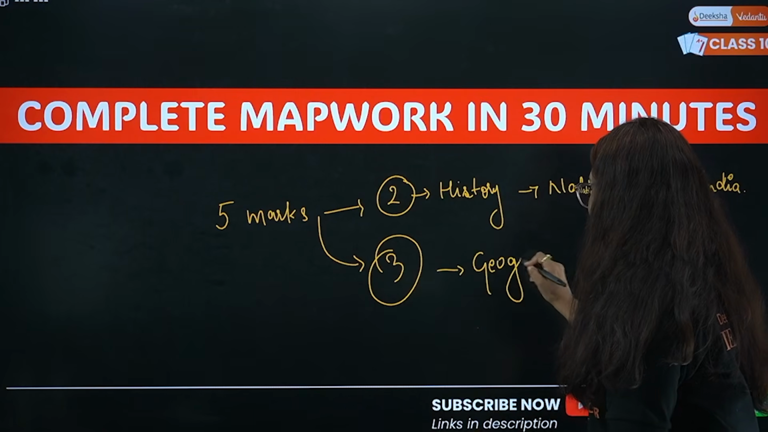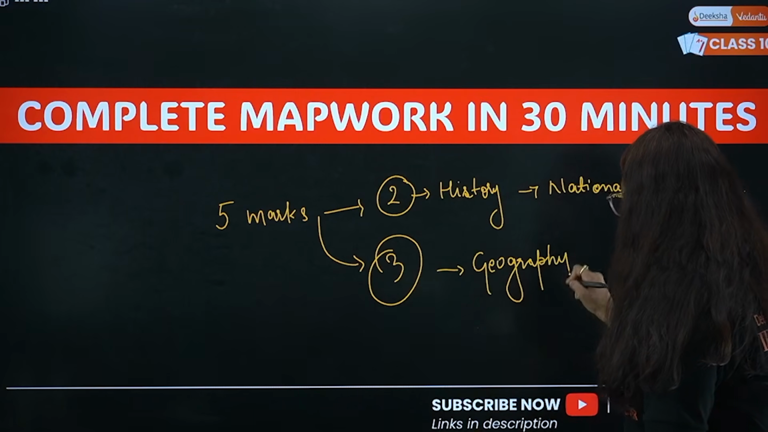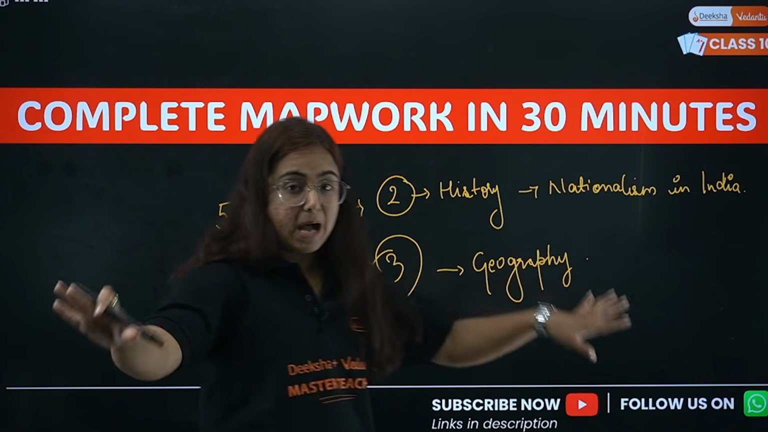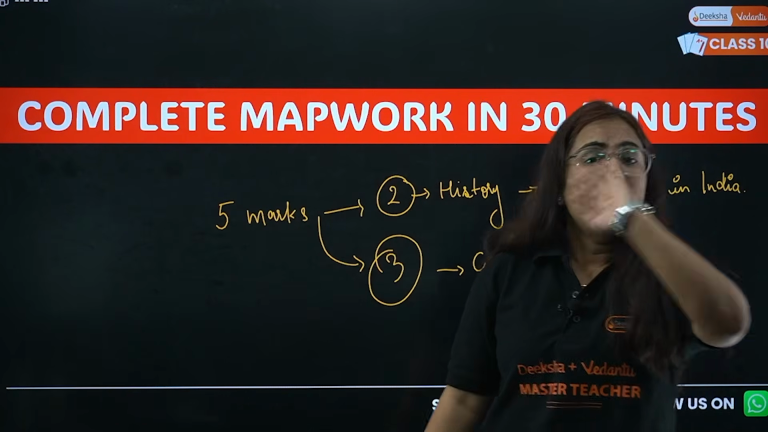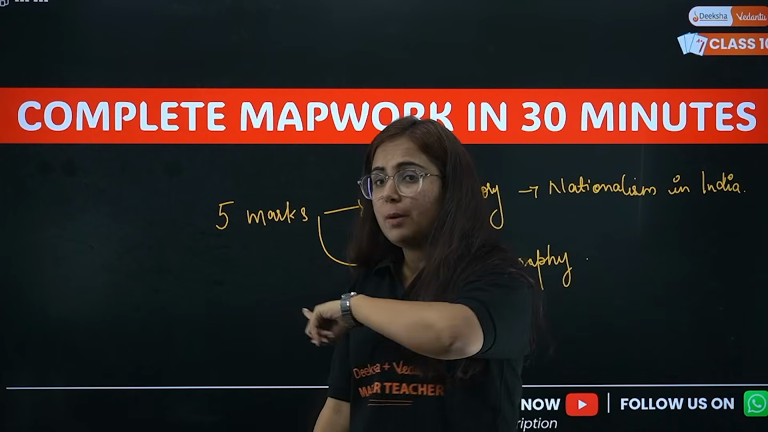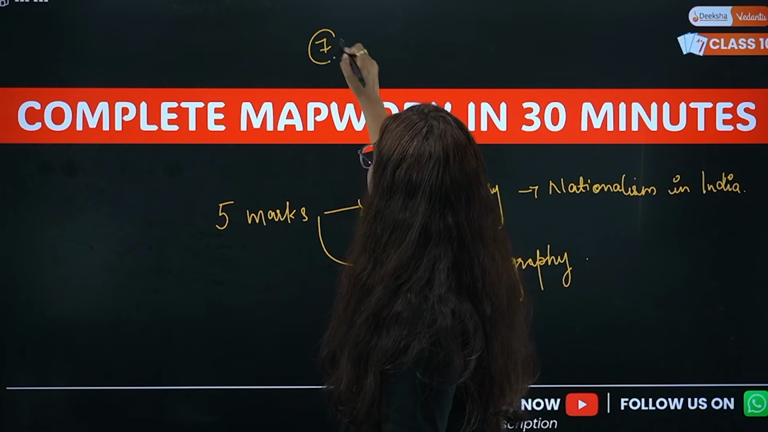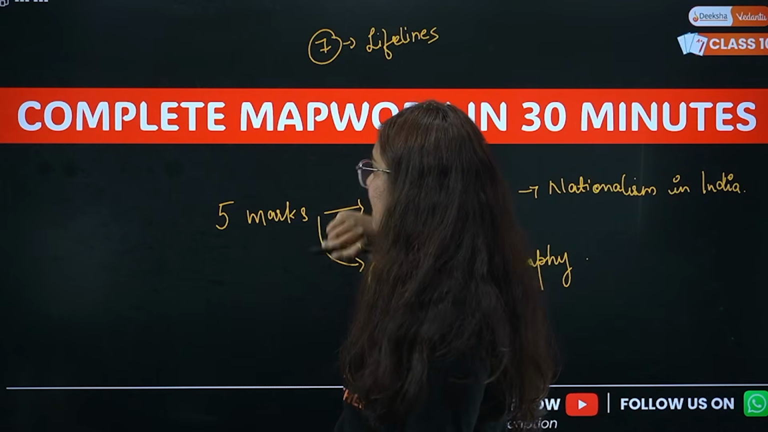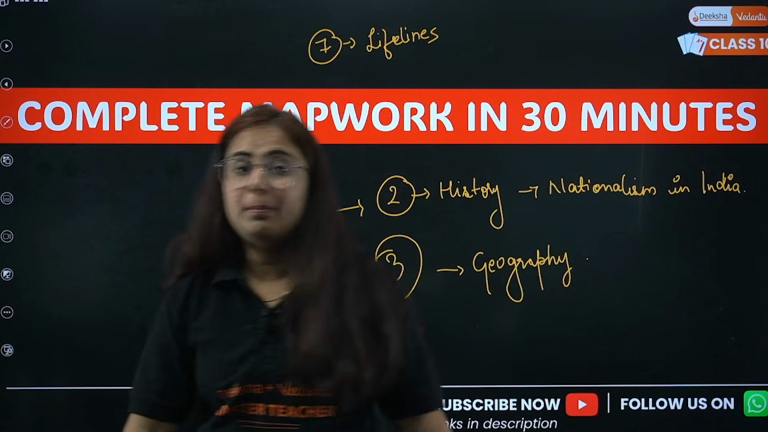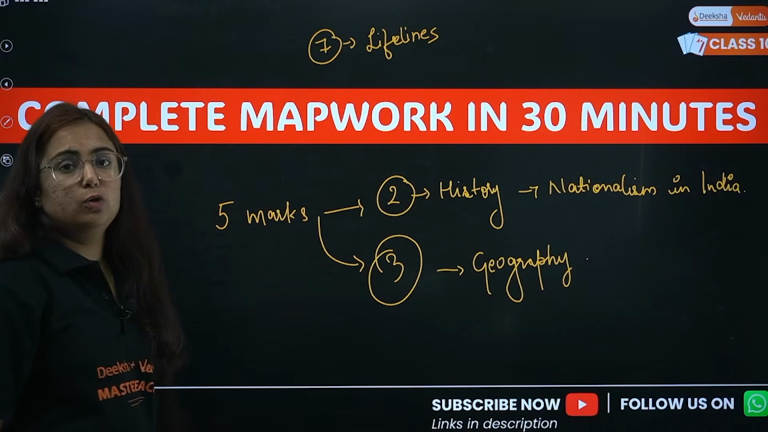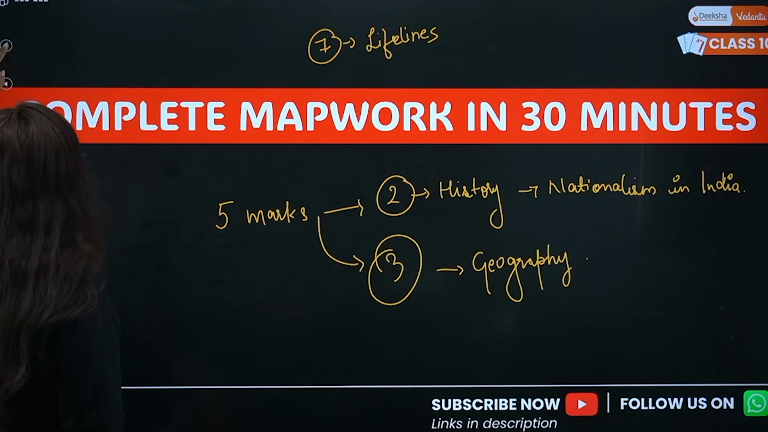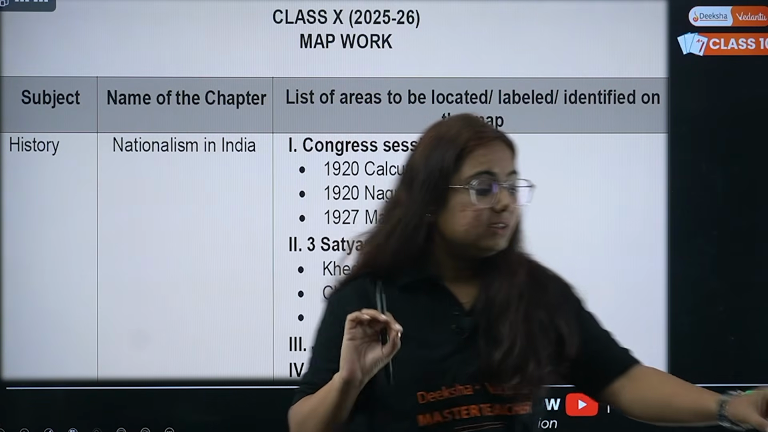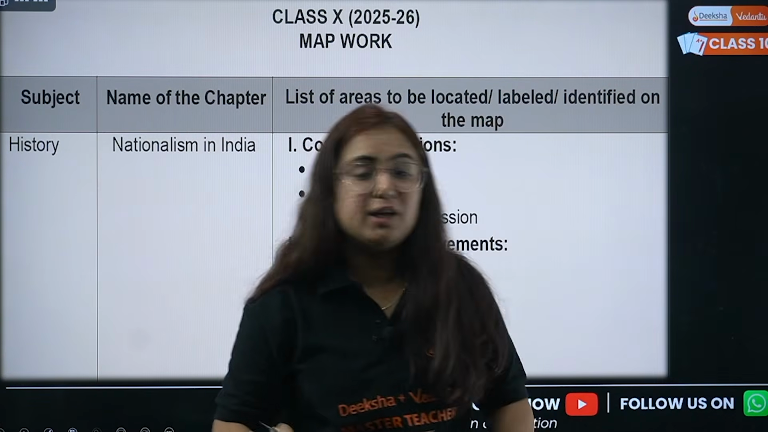We have 7 chapters in geography, and there is a list of many map work items that come from geography. If we talk about the last chapter, the 7th chapter, Lifelines of Indian Economy, no subjective content is going to come from this topic, only and only map work. So we are going to practice it right now. If I talk about history map work, these 2 marks are literally free for everyone.